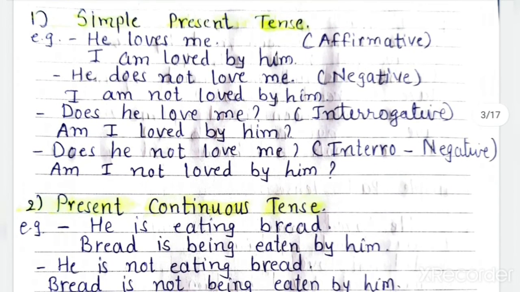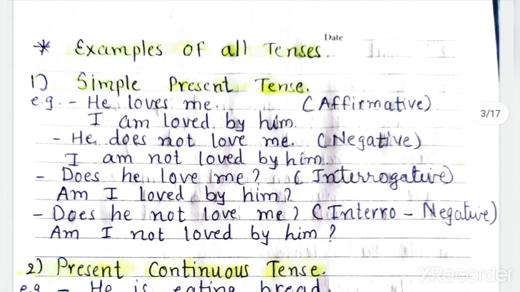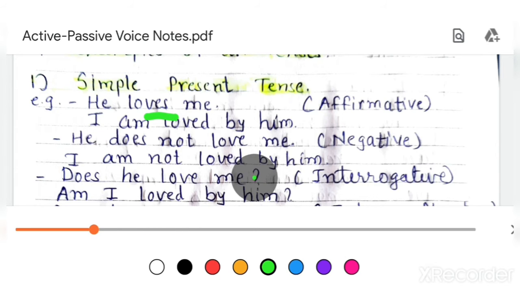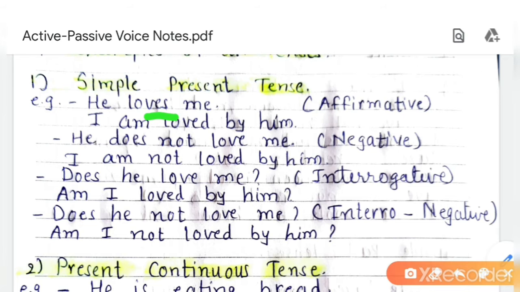The first one is simple present tense. Now try to understand with the examples. Here, he loves me. We can identify the tense with the verb given in active voice. Here loves is given, so it is present tense.